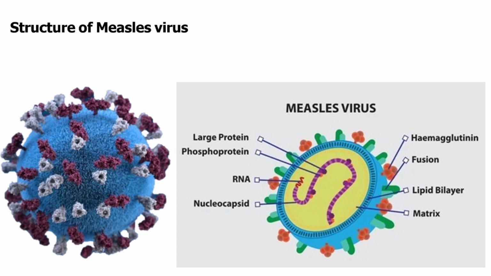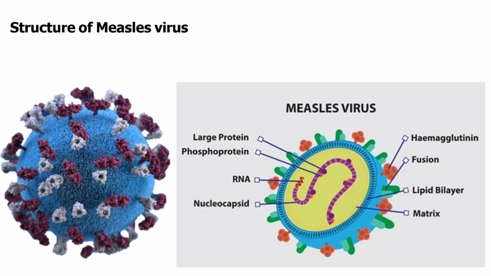After that, we can view the anatomy of the measles virus, how it looks, and what its genetic material is. We are going to discuss these components one by one.